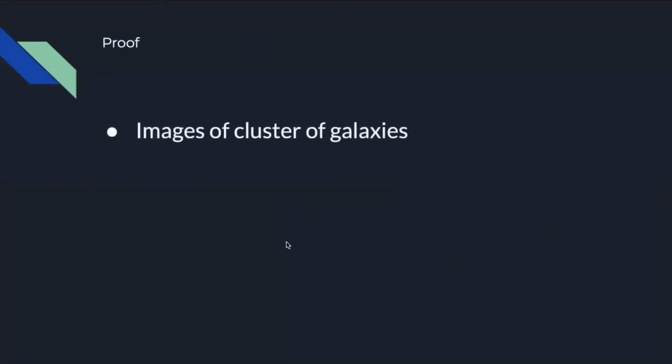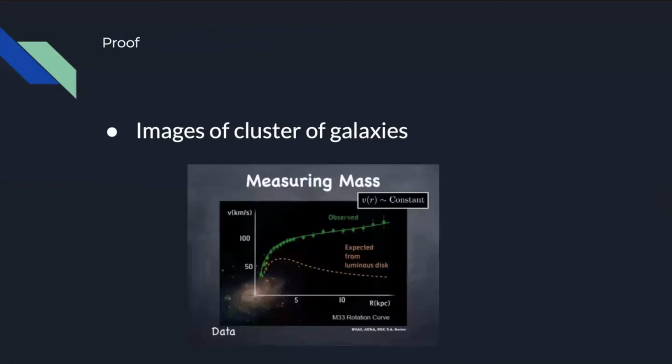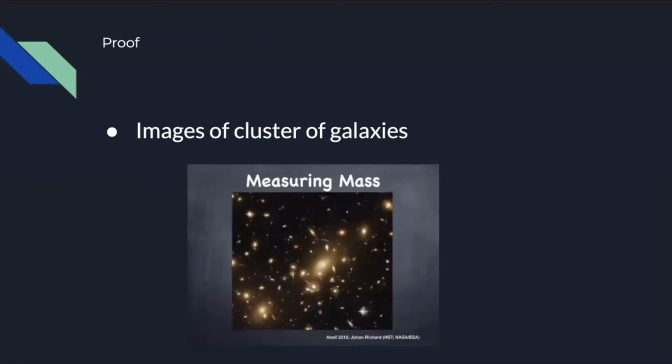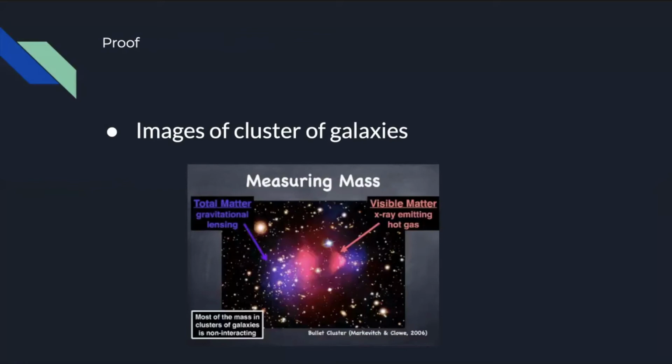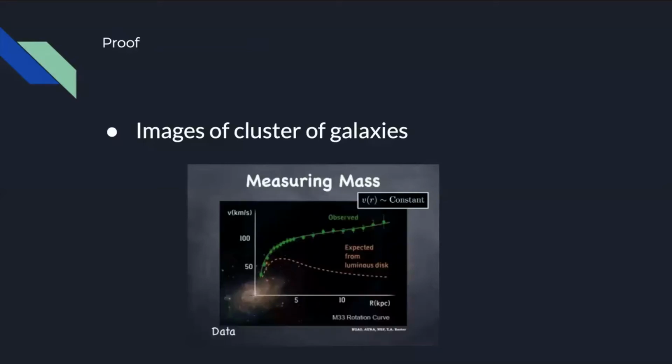We can find more evidence for dark matter in the images of clusters of galaxies. In the research paper Dark Matter by Bikram Phukan and Bitan Nath, they found that images of galaxies at large distances, which appear as background objects behind clusters of galaxies, are often seen to be distorted.